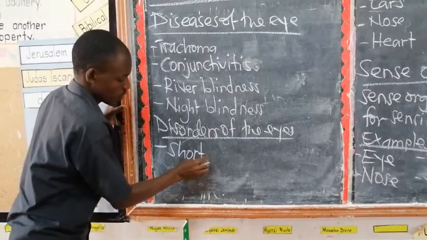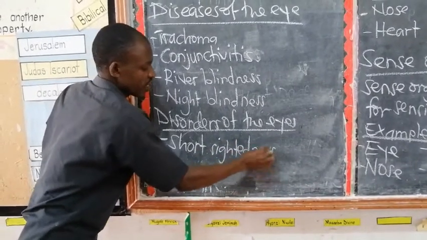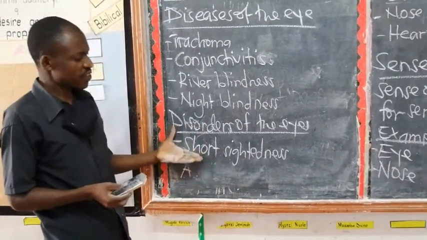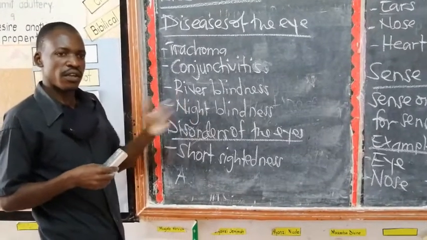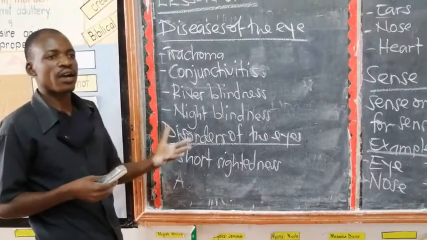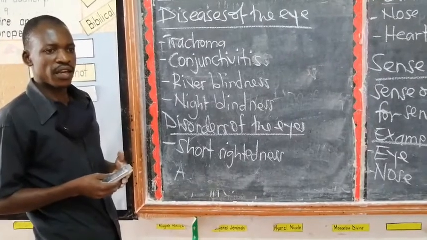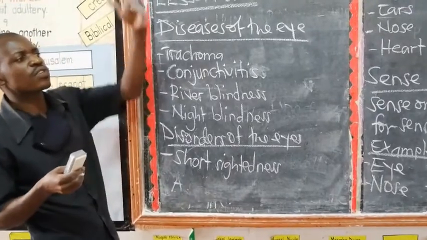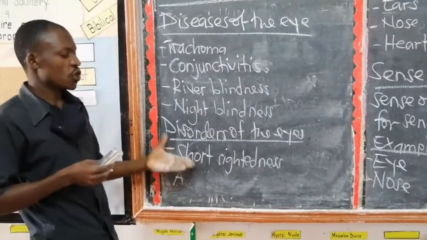And of these disorders of the eye, one is what we call short-sightedness. Short-sightedness is the inability of the eye to see distant objects. So this person cannot see objects which are very far, only sees objects which are near him or her. Are you together? So if you find a person who cannot see things which are very far, but is able to see what's near him, that person is suffering from short-sightedness.